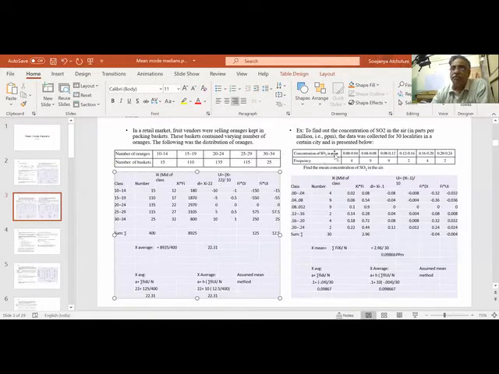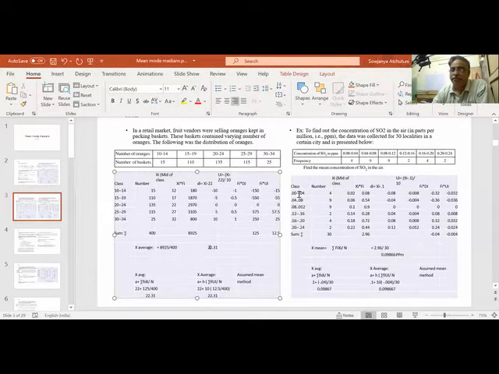Let us see the figure. This is SO2 in ppm. ppm means parts per million parts. Million means around 10 lakhs. 1 part in 10 lakhs. That is the pollution of sulfur dioxide in atmosphere. 0.00 to 0.04, 4 readings were between this range. 9 readings between this range, 9 readings between this range. 2, 4, 2. So this is my fi. 4, 9, 9, 2, 2, 4, 2 is this, my class.